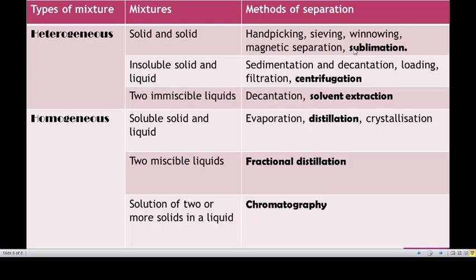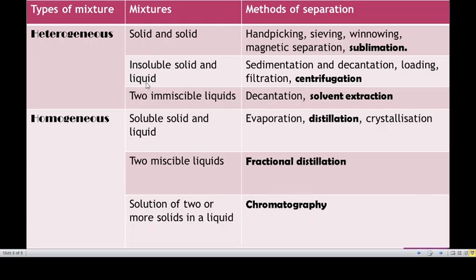So the next is sublimation. Sublimation is nothing but when some solid substance is heated, it changes directly from solid to gaseous state without attaining the liquid state. So the iodine and mud, we are able to separate out by using that sublimation process. So the next is insoluble solid and liquid: sedimentation, decantation, loading, filtration, centrifugation.